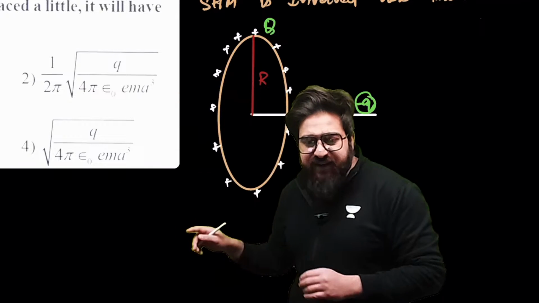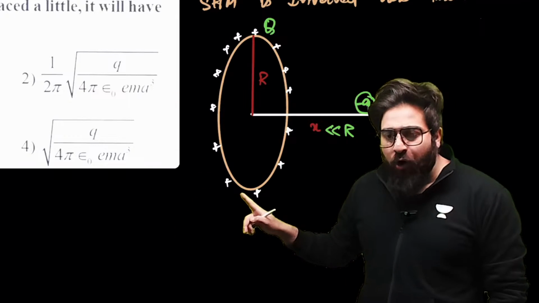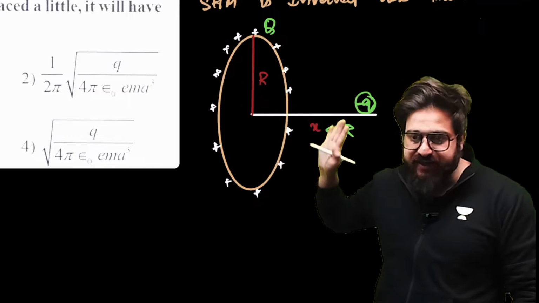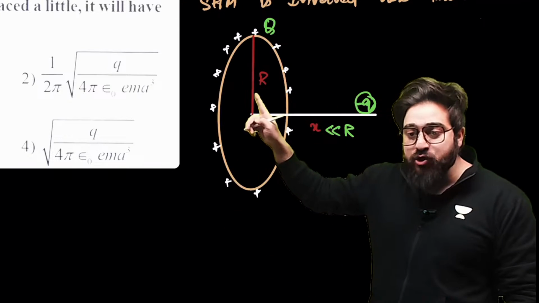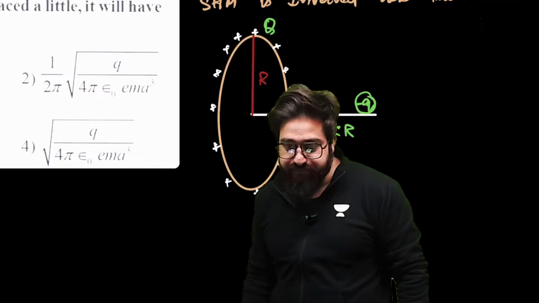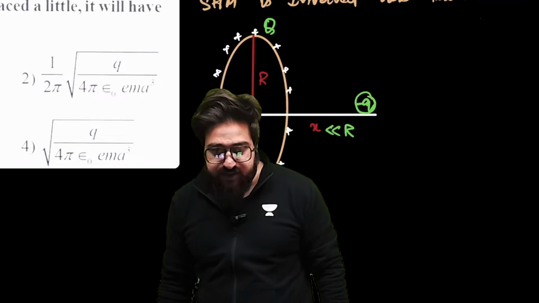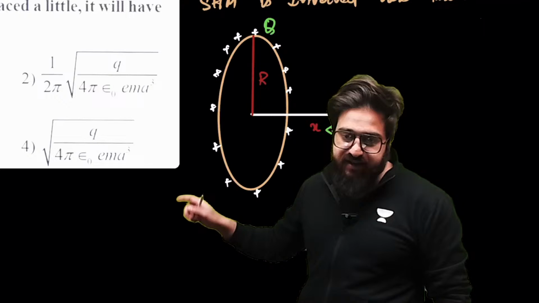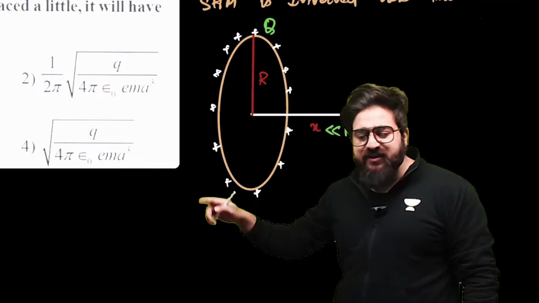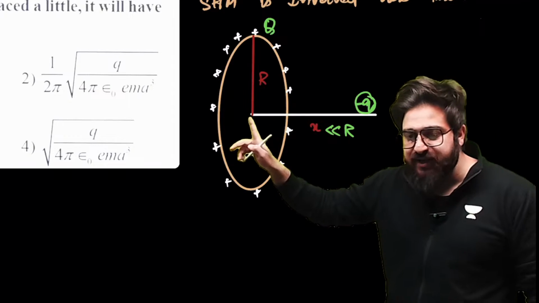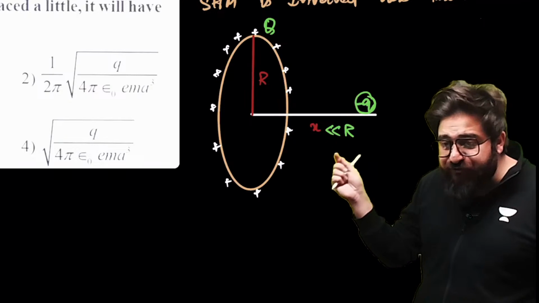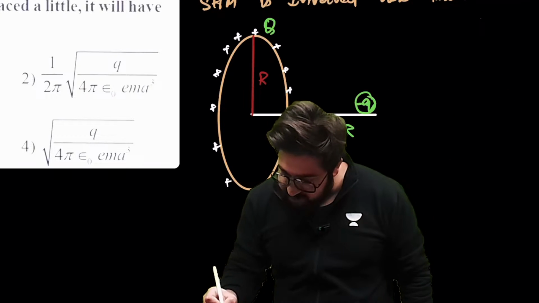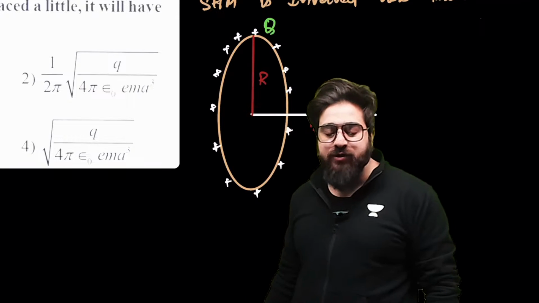We have got a ring. On this ring, the charge plus Q is present. This is the charge which is present on the entire ring. And the radius of the ring is capital R. Now, my dear friends, in this particular case, if we have an electron which is present at the center, let's suppose the electron is over here.